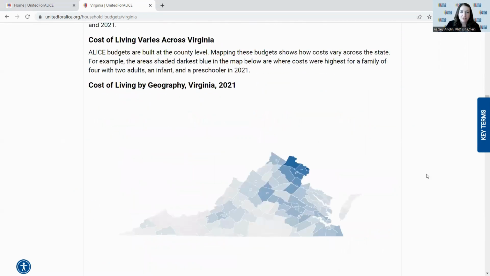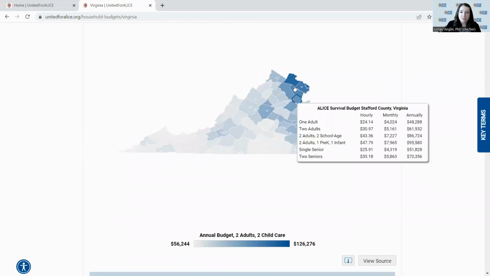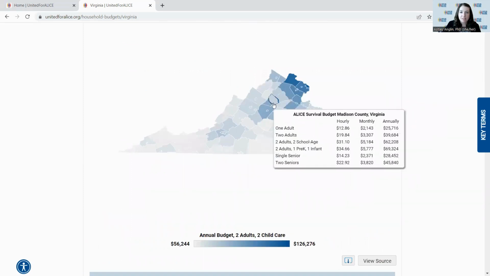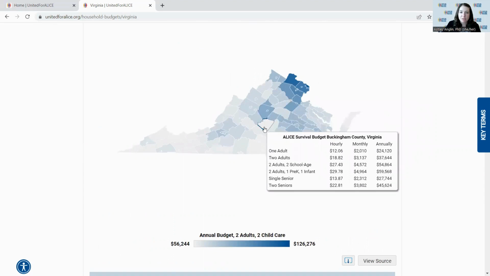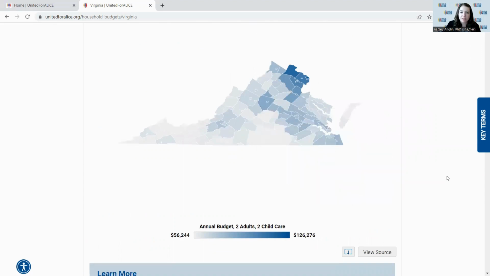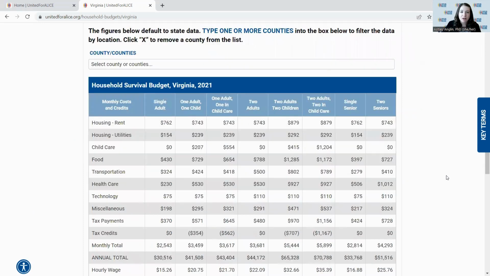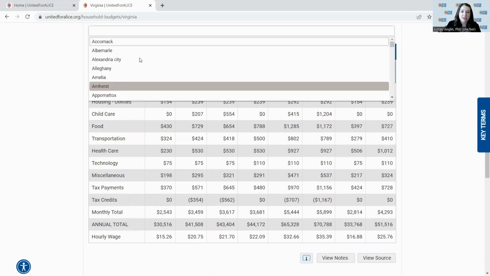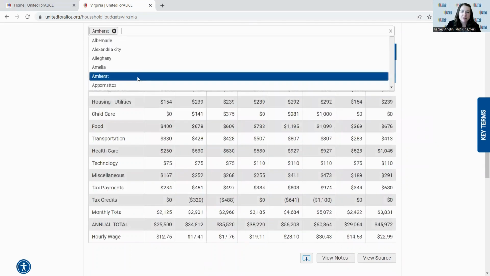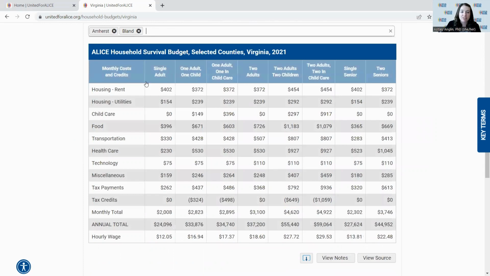You can see the variation in cost of living by geography, as well as hover over counties to see some of those most common household types in terms of the breakdown for the survival budget. And you can also look at the very itemized budget for these household types, as well as change this to include one or more counties. When you have multiple counties selected here, you can see a regional average for your selected geographies.